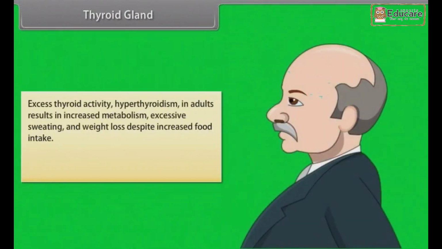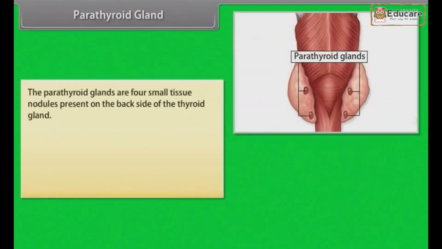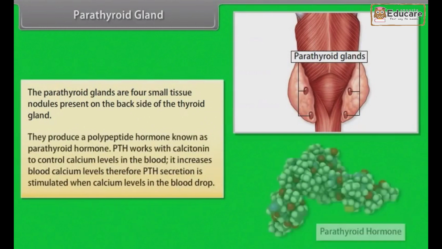Excess thyroid activity, hyperthyroidism, in adults results in increased metabolism, excessive sweating, and weight loss despite increased food intake. Calcitonin lowers the blood calcium level, helps to maintain homeostasis. Parathyroid gland. The parathyroid gland are 4 small tissue nodules present on the back side of the thyroid gland. They produce a polypeptide hormone known as parathyroid hormone.